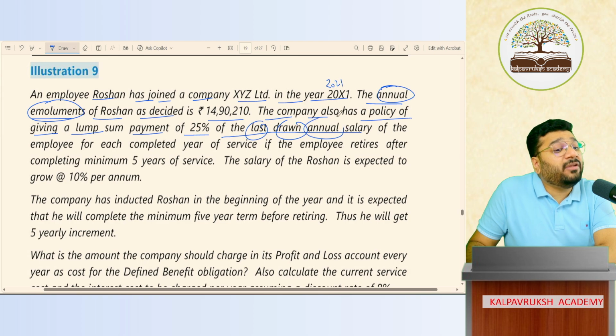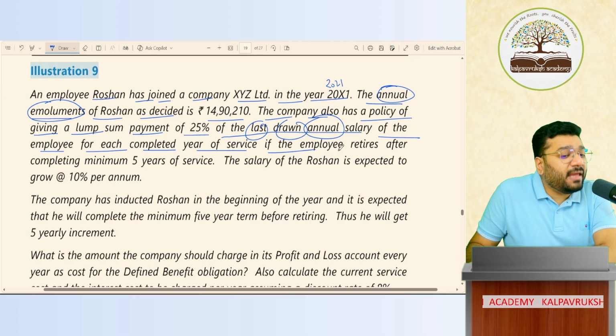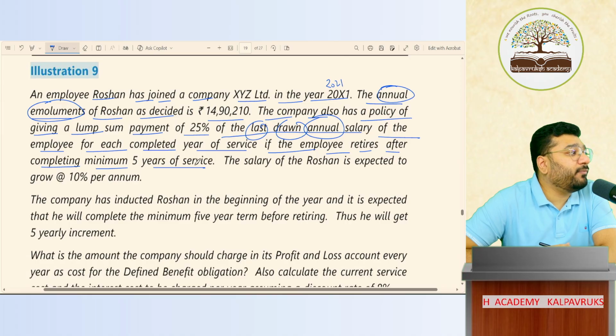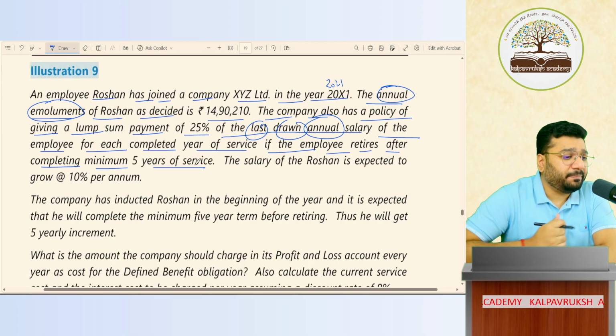It is the annual salary of the employee for each completed year of service, if the employee retires after completing a minimum of 5 years. It says lump sum payment; what type of payment they have not told. In the exam, the same ditto question will come. They'll put gratuity or they'll put pension here. Does it matter? Whatever type of employee benefit is there, does it concern me? No. For all of them, the answer is the same.